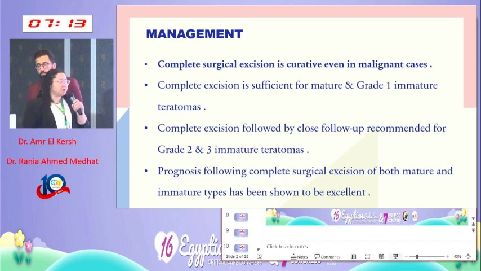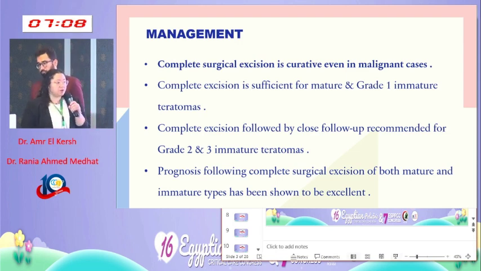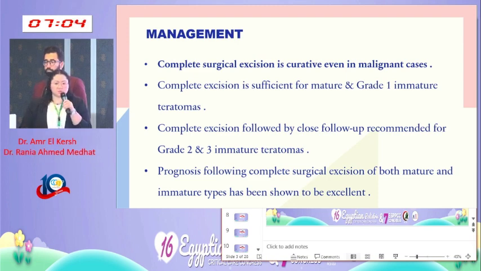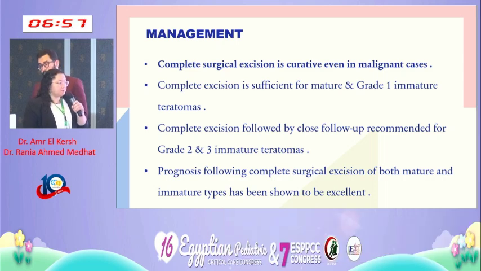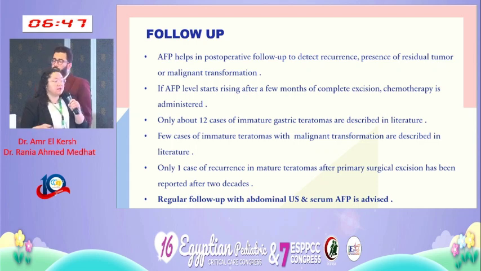But for grade 2 and grade 3 immature teratomas, we need to follow up the patient with regular ultrasonography and alpha-fetoprotein to make sure that there is no residual or any recurrence or any malignant transformation. Prognosis of both the mature and the immature types of gastric teratoma following complete surgical excision has been described to be excellent. Follow-up with alpha-fetoprotein could help us post-operatively if there is recurrence, residual tumor, or malignant transformation.